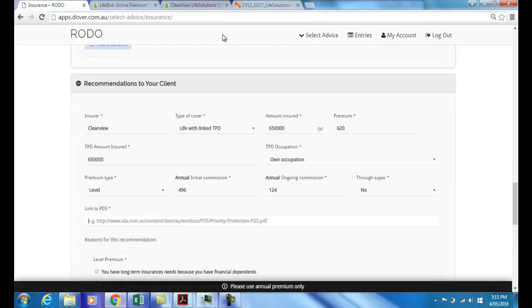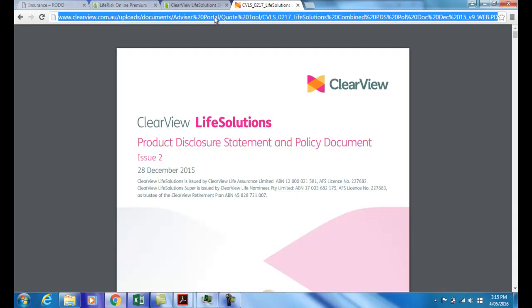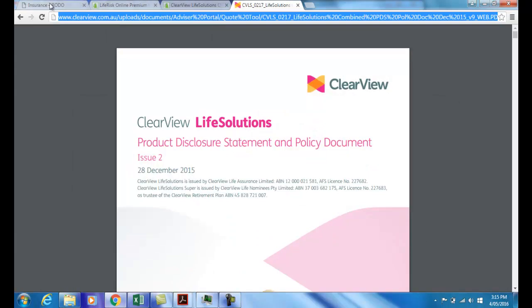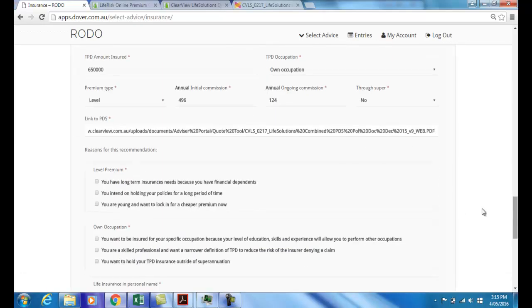Link to the PDS. Okay, so what we do is we go online and we find the Clearview Life Solutions PDS and Policy Document Issue 2. Not difficult. You basically Google Clearview Life Solutions Product Disclosure Statement, and it will take you to that table. You copy that, copy the address, go back to here, link it into the PDS, link it in there, and it's done.